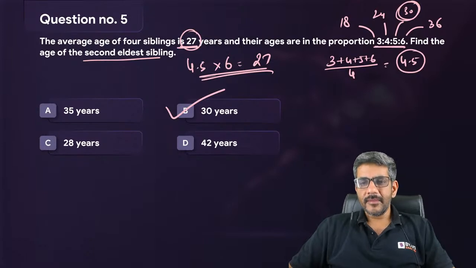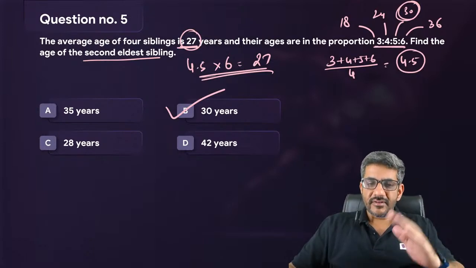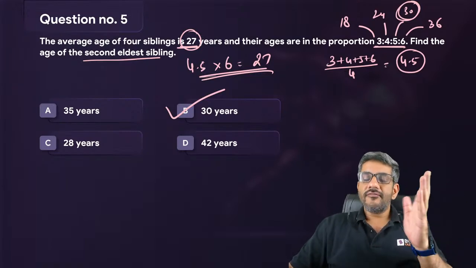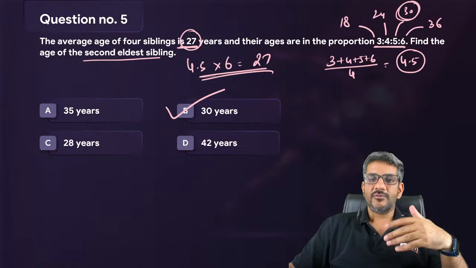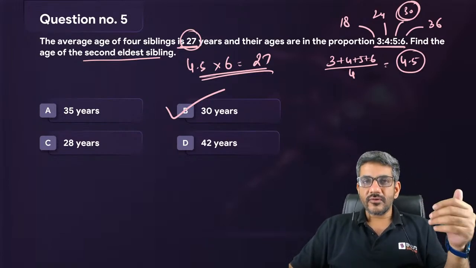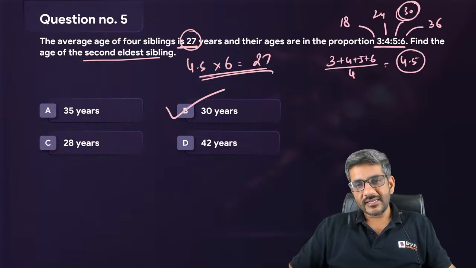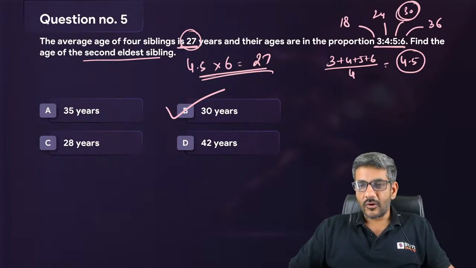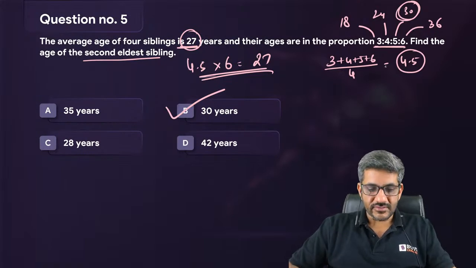Yes, simple question, nothing to be discussed here, right? We took the ratio, we found the average, that average was found to be 4.5, but the question is saying it is 27. So I just saw कि 4.5 का कितने times है 27, it was 6 times, everything became 6 times. तो 3 का 18 हो गया, 4 का 24 हो गया, 5 का 30 हो गया और 6 का 36. By that logic the second eldest child is of 30 years of age, that's the right answer for us. Okay, लेटर ऑन मैं देख रहा हूं ज्योति ने भी आंसर B दिया है, श्रद्धा ने भी आंसर B दिया है. That's great guys. Simple question, very simple question, should have been done this fast.